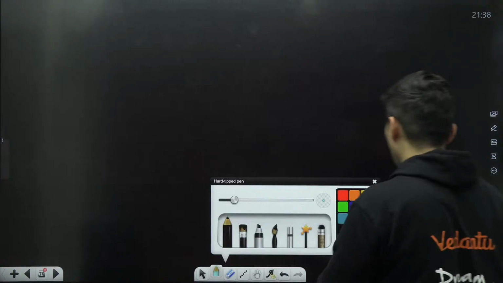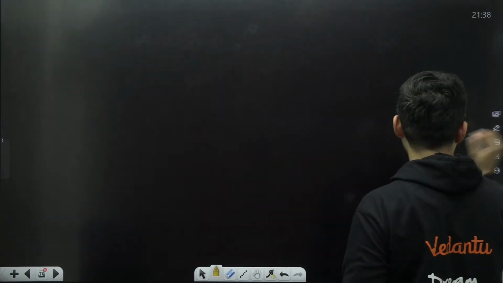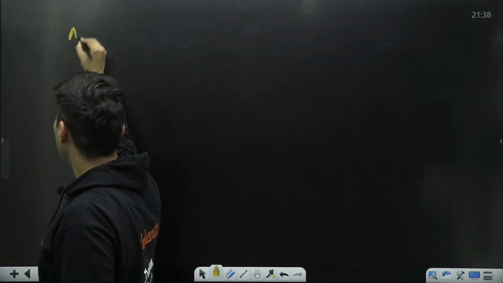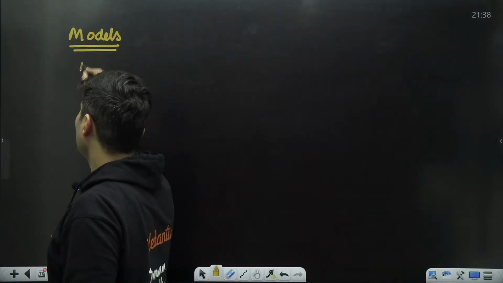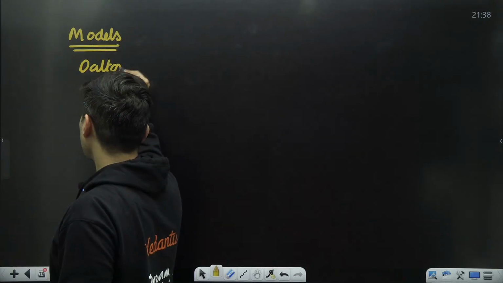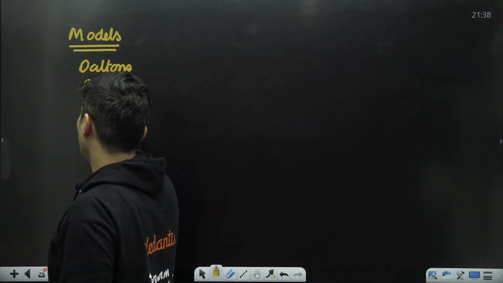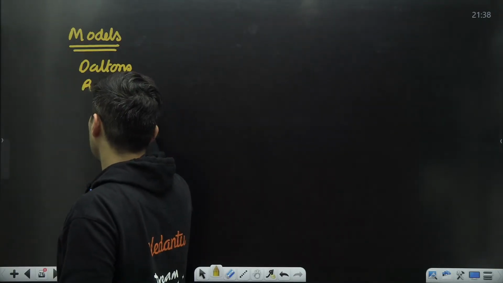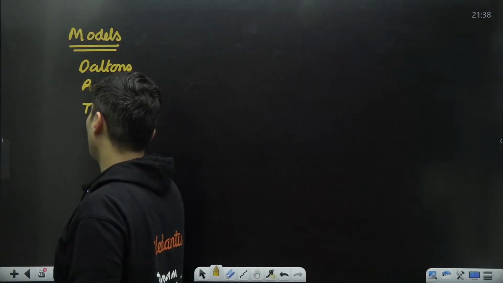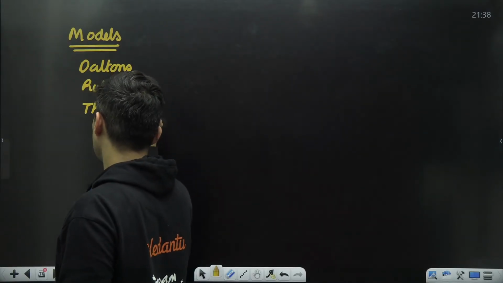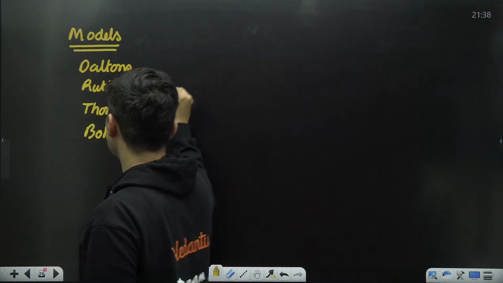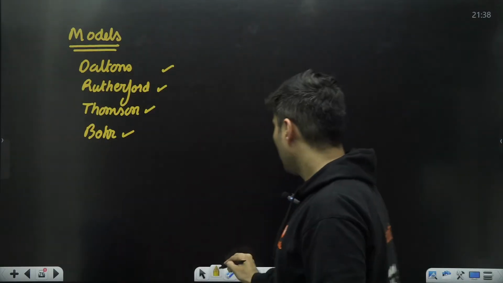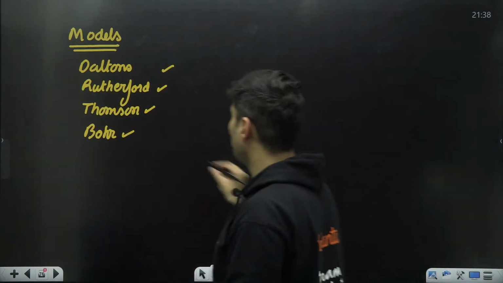So let's go through the atoms part, the main theory pointers. First of all, you have all the models of atoms which you should go through: Dalton's model, Rutherford model, Thomson model, and Bohr model. Just go through all these models once and for all. And the main thing in this chapter is Bohr's model.